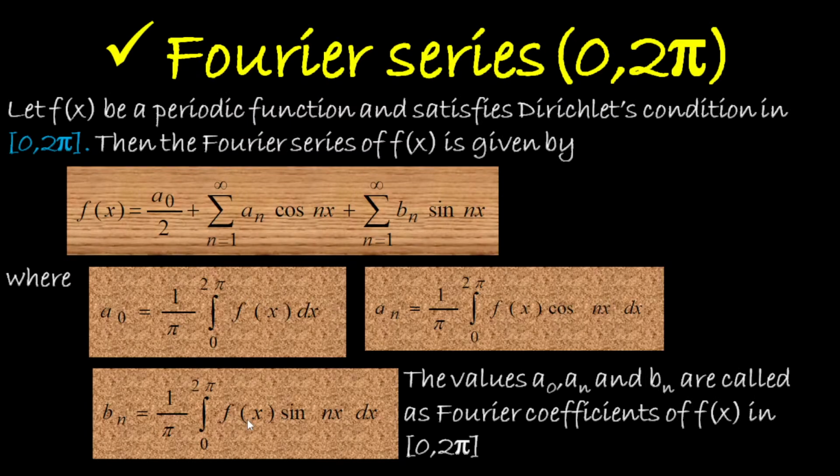Okay. Now let me move on to Fourier series under 0 to 2 pi. So if any function is defined in an interval 0 to 2 pi and is also periodic, satisfies the Dirichlet conditions, then f of x can be expressed in this form, where a0 is calculated by making use of the formula a0 is equal to 1 over pi times the integral from 0 to 2 pi of f of x dx, and an is calculated by the formula 1 over pi times the integral from 0 to 2 pi of f of x cos nx dx, and bn is calculated by the formula 1 over pi times the integral from 0 to 2 pi of f of x sin nx dx. Here the values are all called Fourier coefficients.